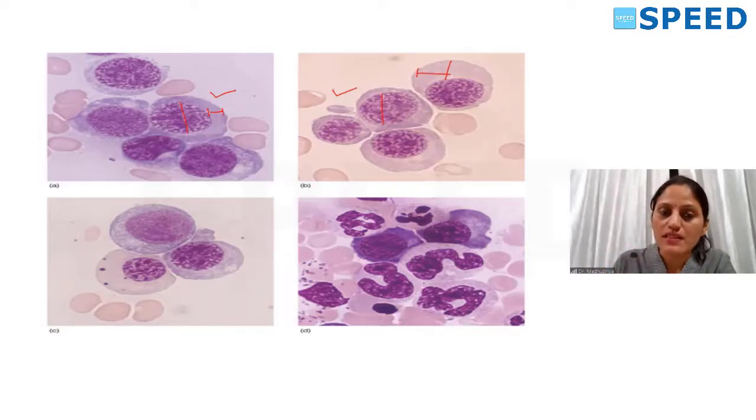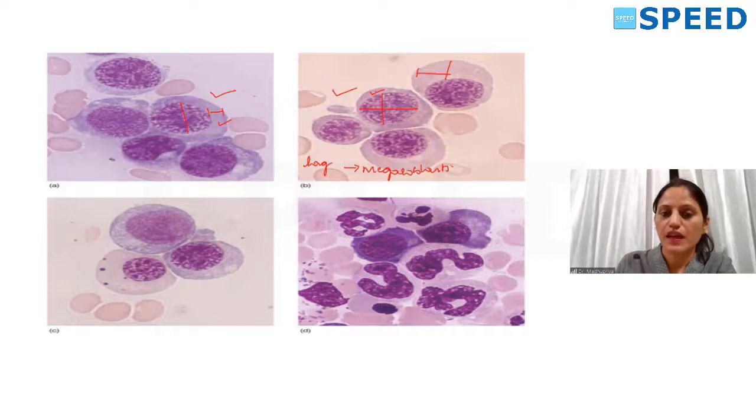So the cytoplasm is maturing normally, but the nucleus is not maturing. There is a lag in nuclear maturity with open chromatin. So these are called megaloblasts.